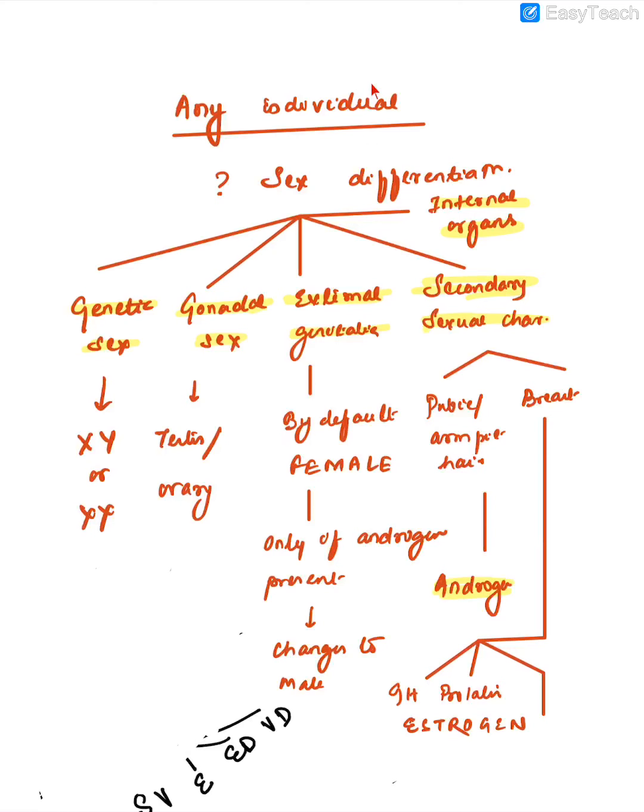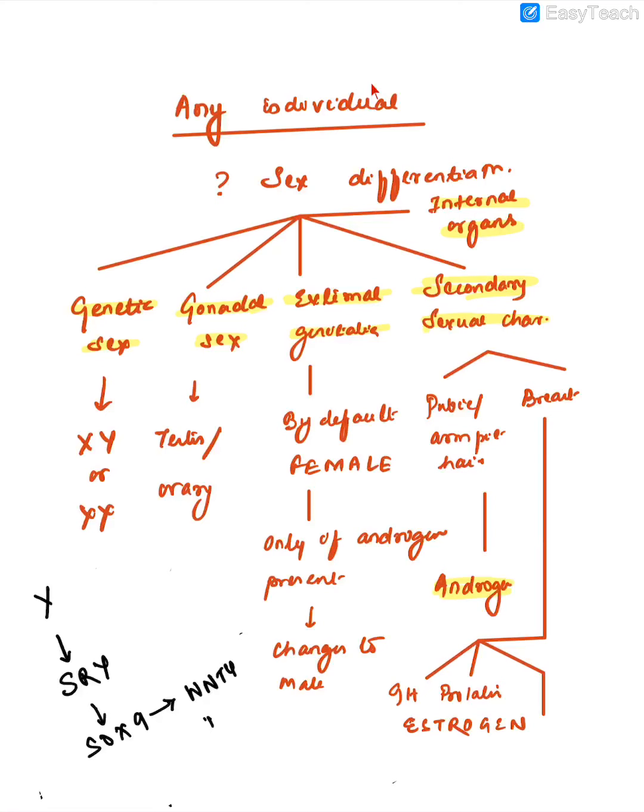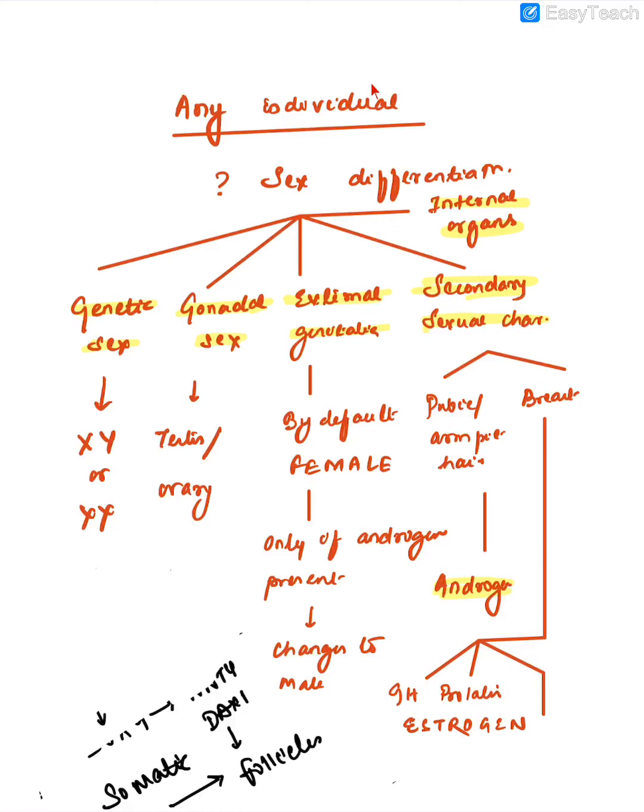But if there is absence of Y chromosome, then what will happen? No Y chromosome means there is no SRY, means there is no SOX9. In these cases, because of the absence of SOX9, ovarian determining factors like WNT4, DAX1, these proteins will be activated, and they will cause the somatic cells of the gonad to become follicles, and this will lead to the onset of the ovarian development.